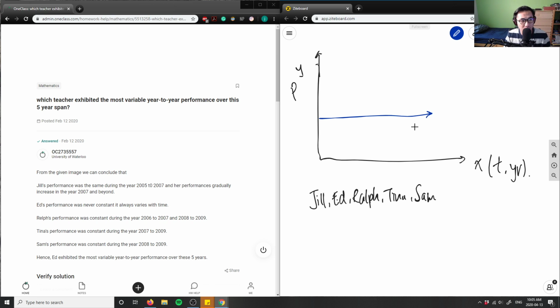So again, take a minute. If you're in the chat, let me know what you think about this answer. If I drew a horizontal line in this type of graph, what would that mean for the teacher? For example, this is person A. What would that mean? Take a minute to think about that, and then we'll reconvene and answer this question here.